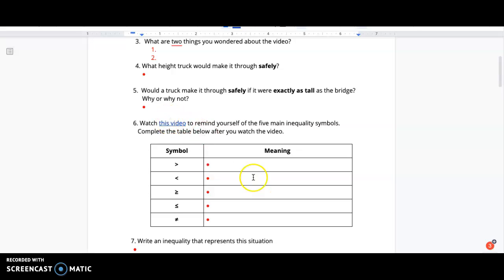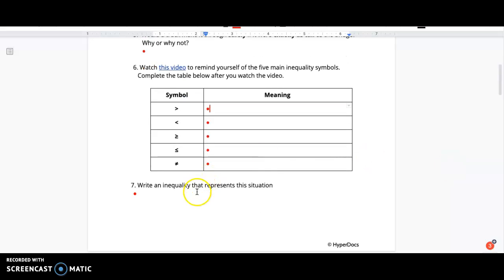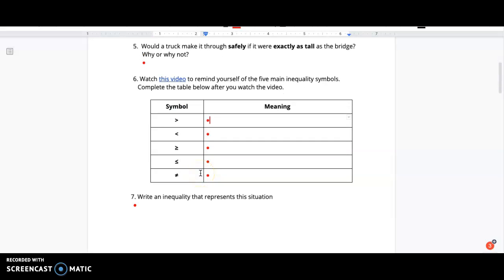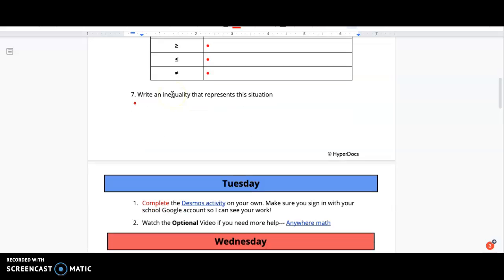And then there's a second video to remind you of these different inequality symbols. So I want you to write the meaning of those in there. And then I want you to write an inequality for the truck situation. You can use any variable you want. You can use X, you can use H for height, you can use T for truck. I don't care here. But you're writing an inequality. So for example, an inequality would be X is less than 3. Maybe I'll give it a space so it doesn't look like a heart. So that's an inequality. I want you to write one for the truck situation.